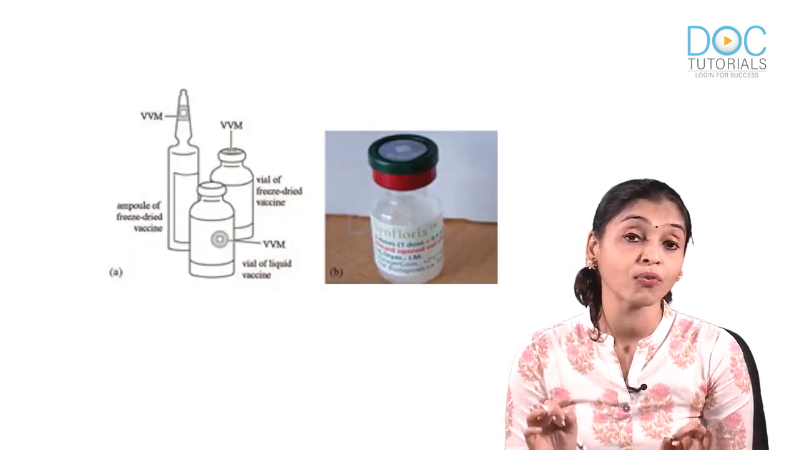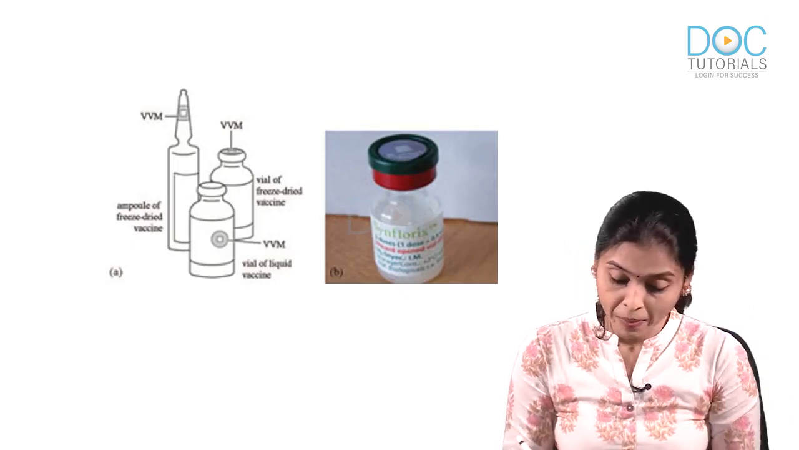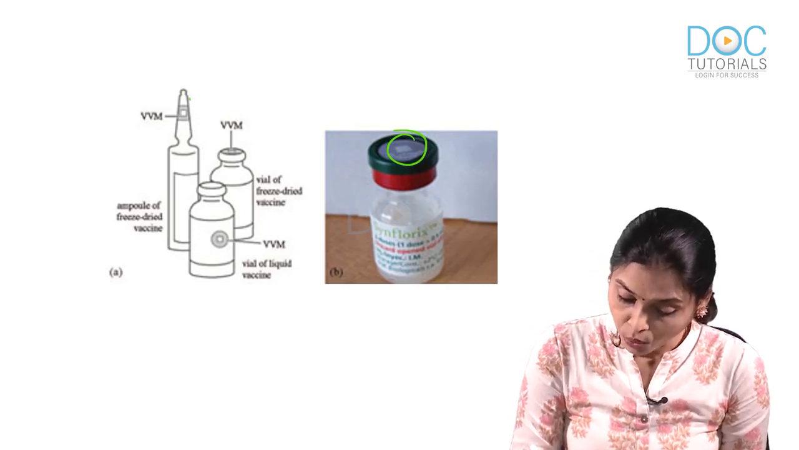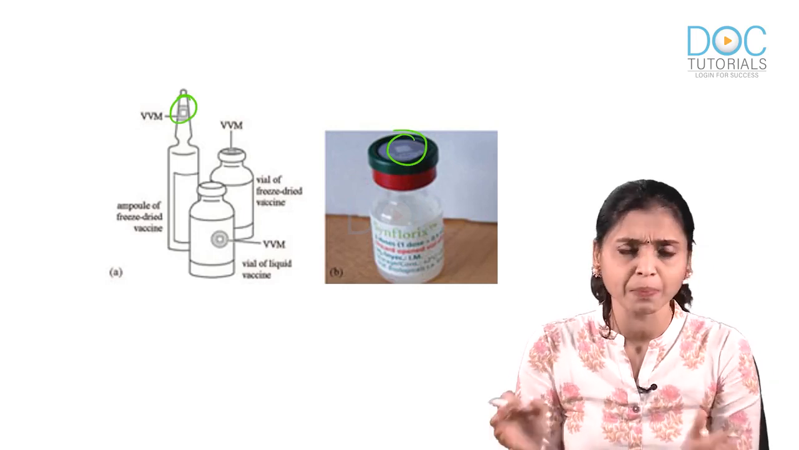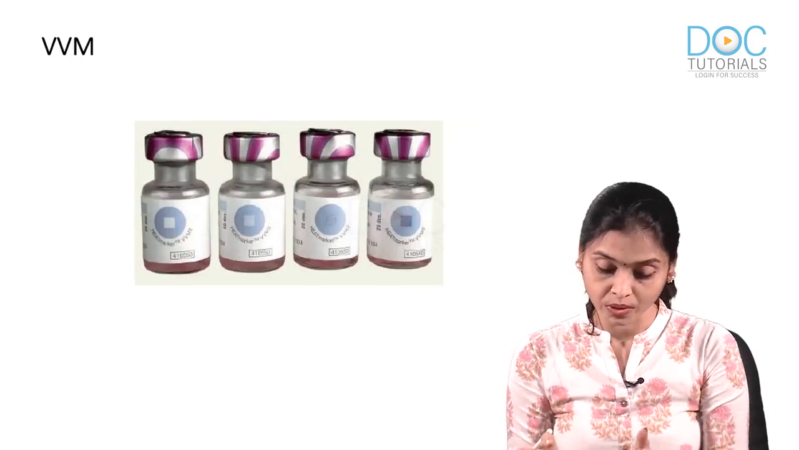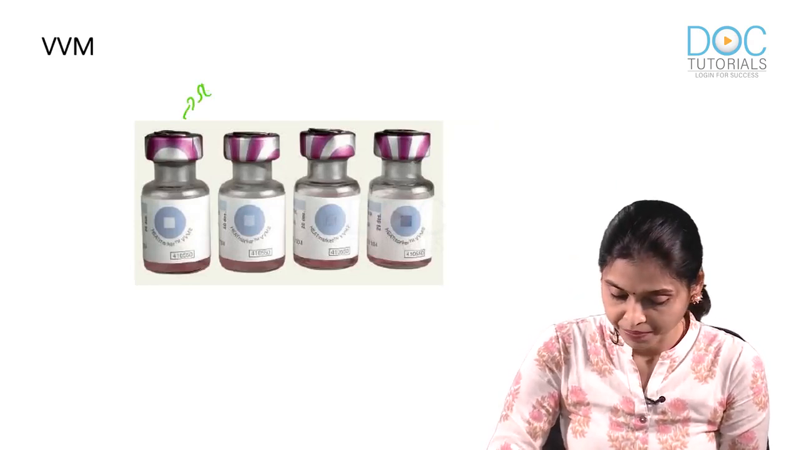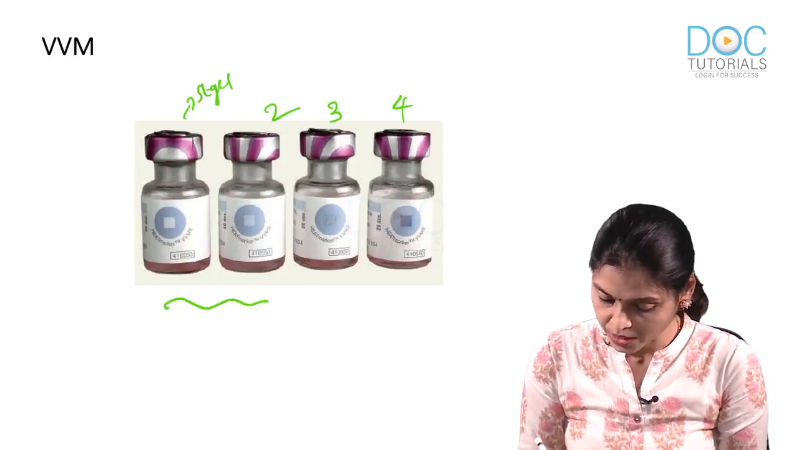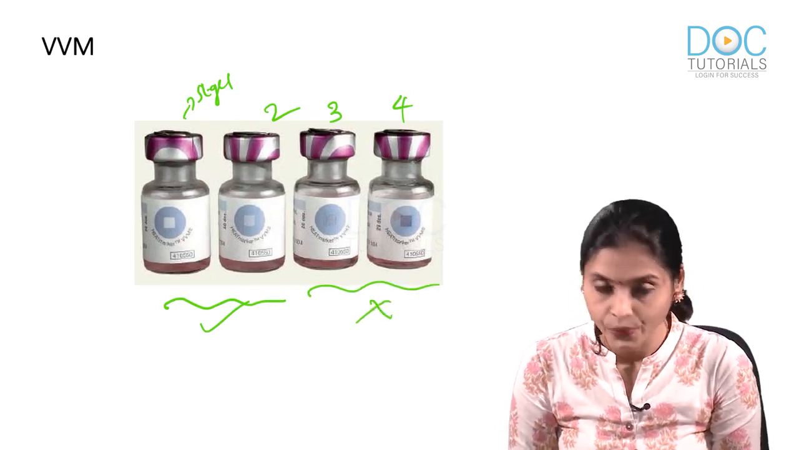Now where all will you find VVM? Not only on the label as you think, it can also be found on the septum or above the neck, that conical tip above the neck of an ampule. So these are the places where you usually find VVM. This was a previous MCQ, this picture. This is stage 1, this is 2, this is 3, this is 4. These 2 can be used and these 2 cannot be used, right?